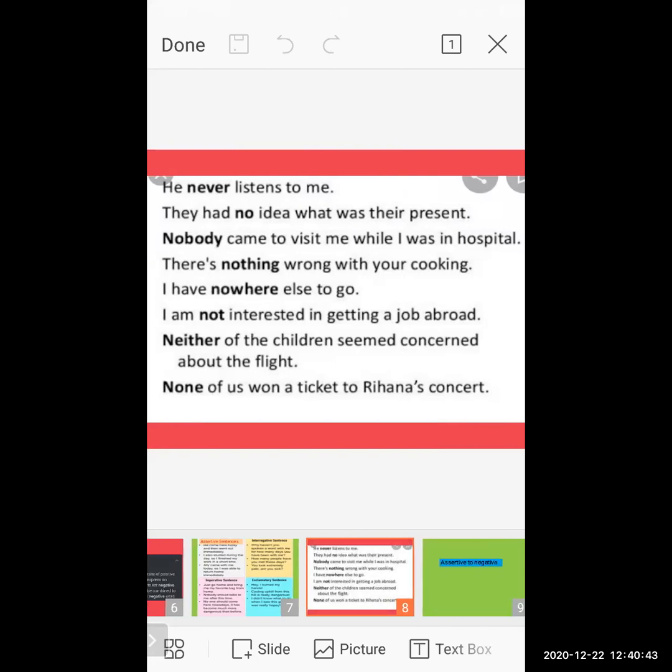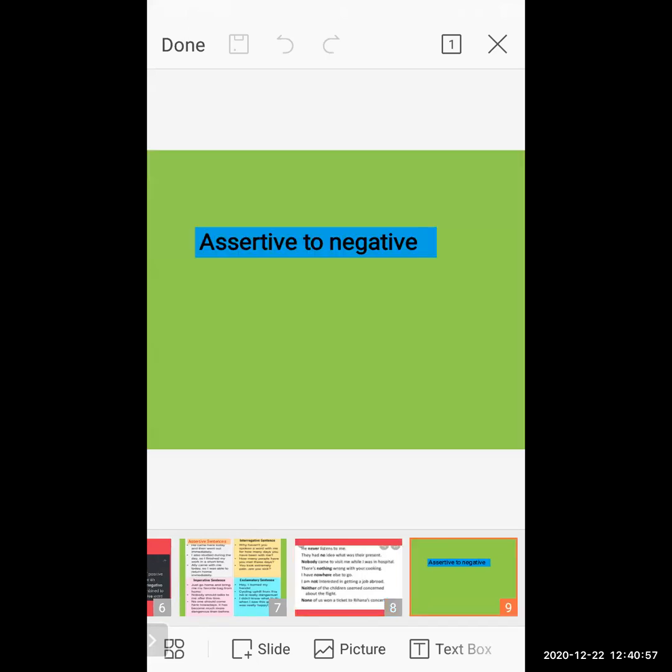Now, what we have to do in this lesson, in this topic, is the transformation of sentences. Which two sentences do we transform? Assertive to negative. Assertive means that kind of sentence which gives information and describes something.